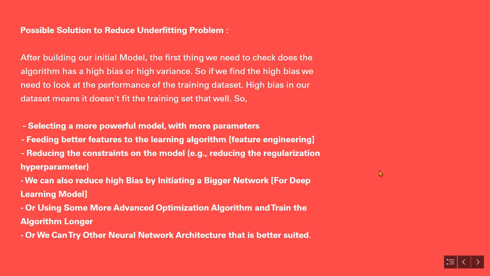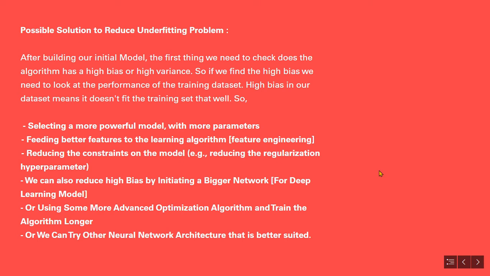After building our initial model, the first thing we will check is whether the algorithm has a high bias or high variance problem. If we find a high bias, we need to look at the performance on the training dataset. The highly biased model doesn't fit the training set that well and causes underfitting. So, the following tasks can reduce the underfitting problem of the dataset.